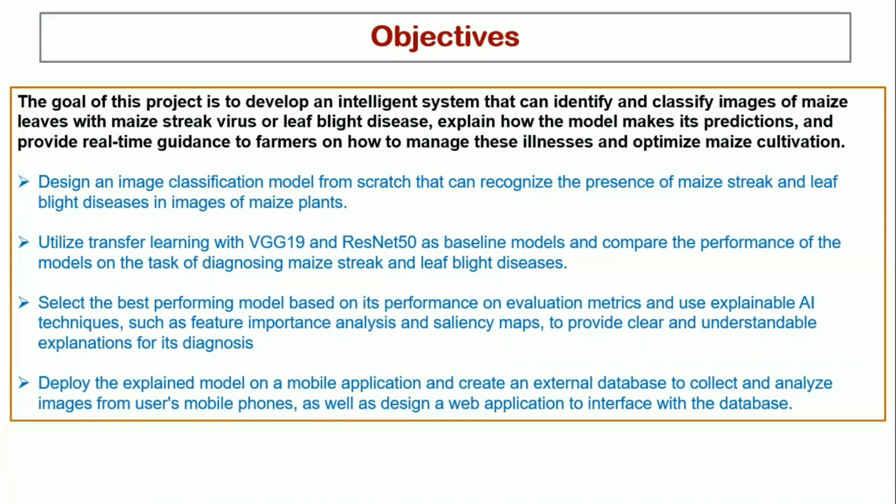The specific objectives for this study are to design an image classification model from scratch that can recognize the presence of maize streak and leaf blight, and also to utilize transfer learning. Here we shall be using VGG19 and ResNet50 as our baseline models, and we shall compare the accuracies of these models using evaluation metrics, which we shall see later in our methodology. We shall also use explainable AI techniques like feature importance analysis and saliency maps to provide a clear and understandable way of how these models came up with their predictions, and we shall deploy the model on a mobile application.